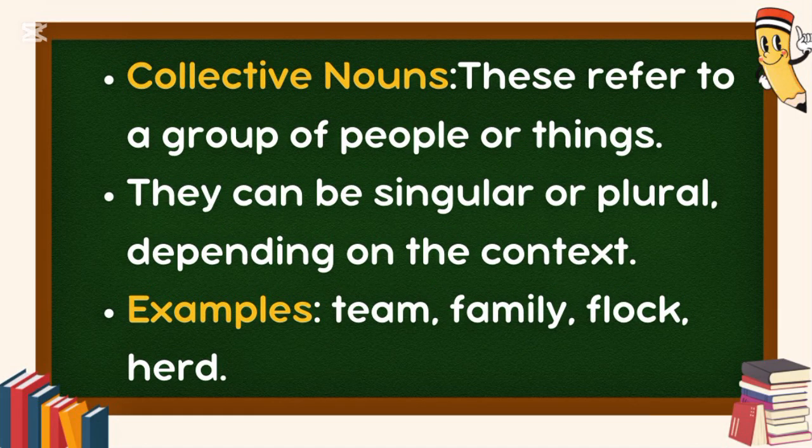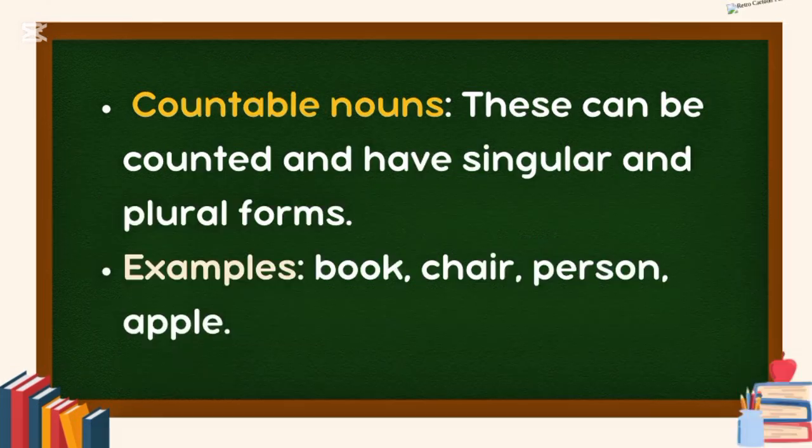Collective nouns. These refer to a group of people or things. They can be singular or plural, depending on the context. Examples: team, family, flock, herd. Countable nouns. These can be counted and have singular and plural forms. Examples: book, chair, person, apple.